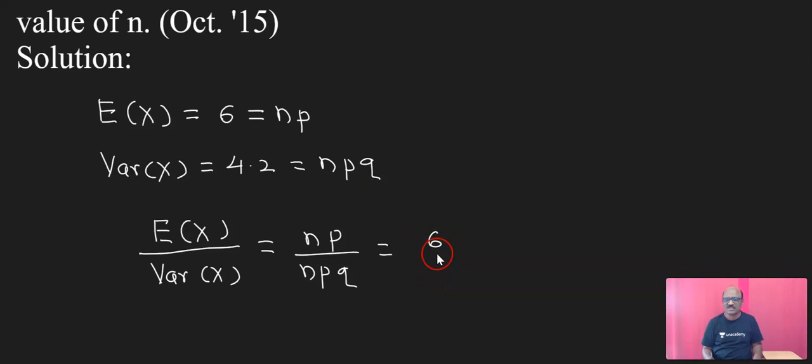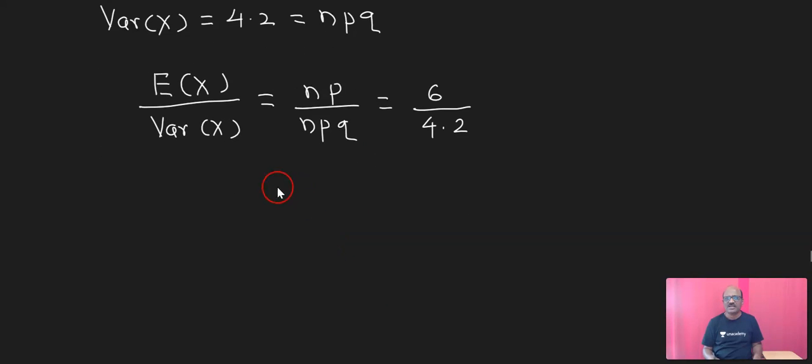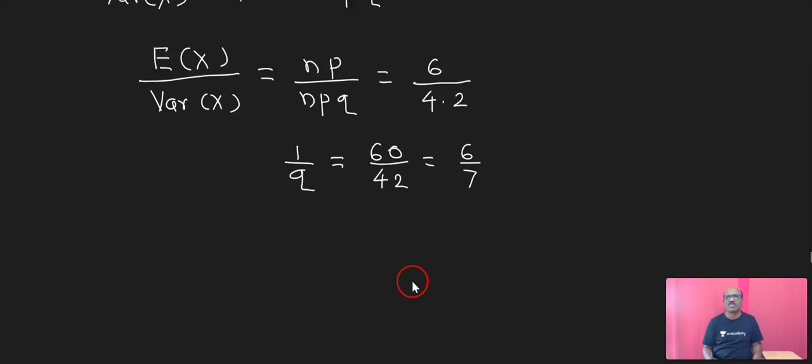Here is 6 upon npq, and npq is 4.2. Here np will get cancelled, and you will get 1 upon q. 1 upon q is equal to, if you simplify, multiply numerator and denominator by 10, then you will get 60 upon 42, that is equal to 6 upon 7.